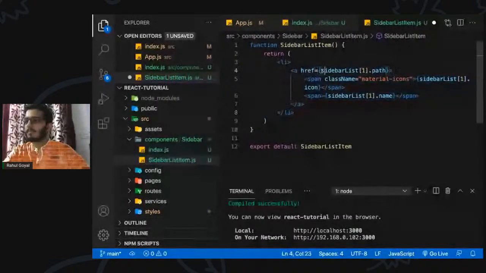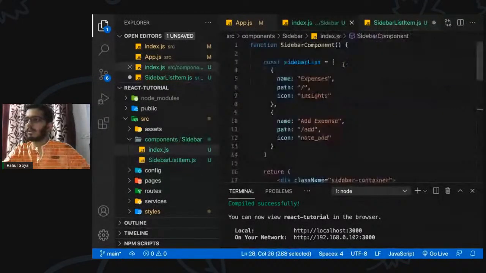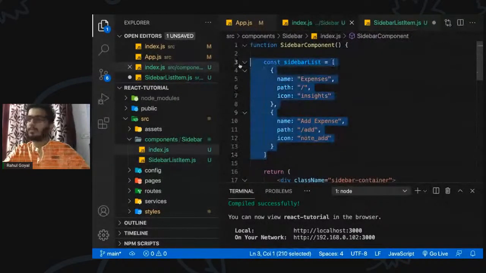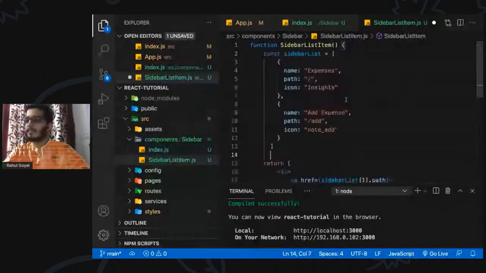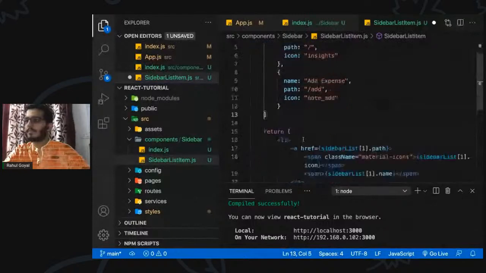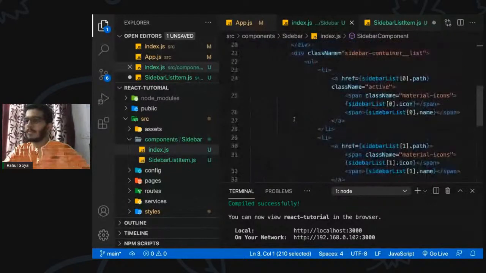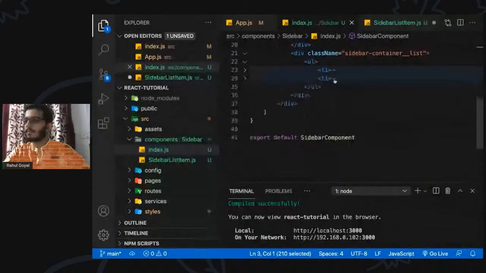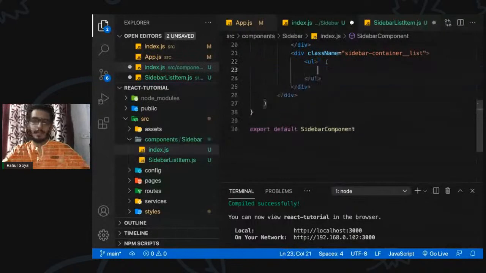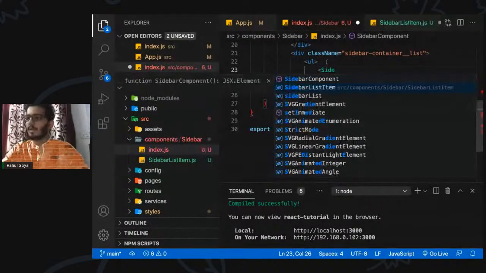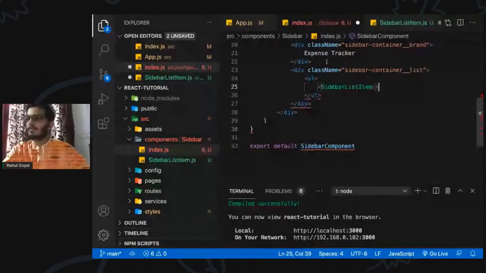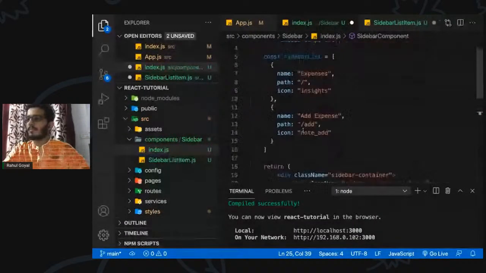But as you see, we have some constants here, right? So let's copy this. For now, we are going to separate it. Okay, and let's delete this code, and we can import this. The name was sidebar list item, right?